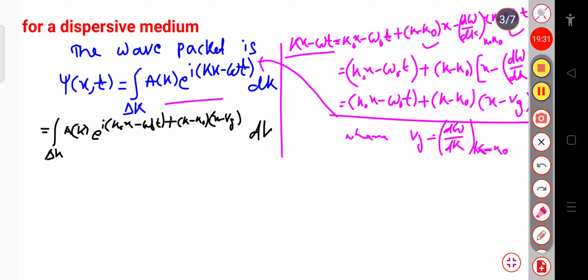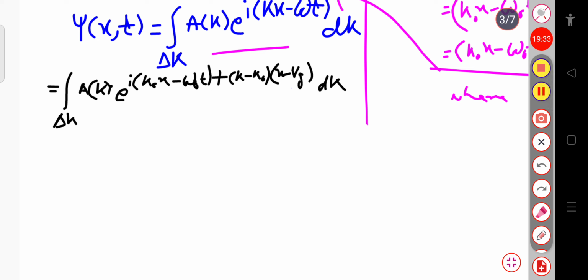In this expression you can see that it is in the form of exponential a plus b, so it can be written as exponential a into exponential b. Also, the integration depends on the k value, so it is independent of the exponential i k naught x minus omega naught t part.